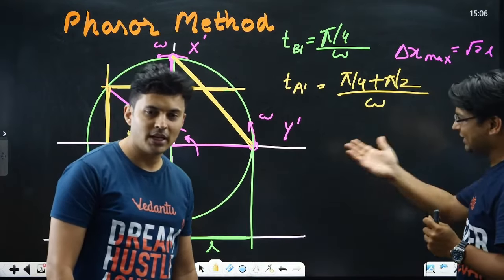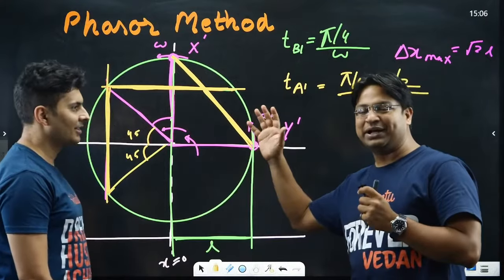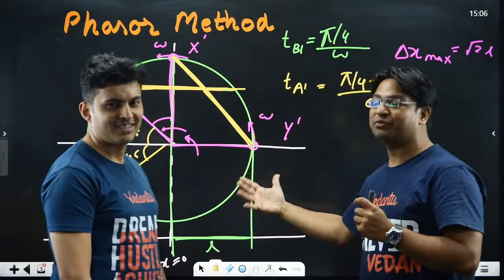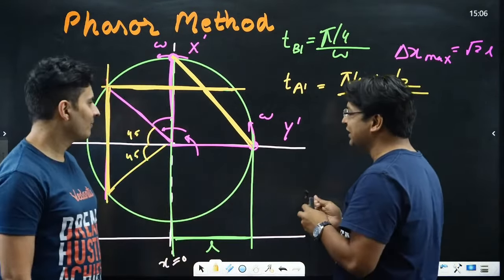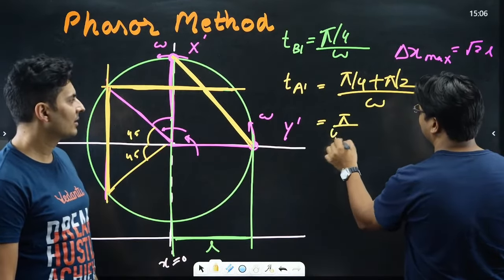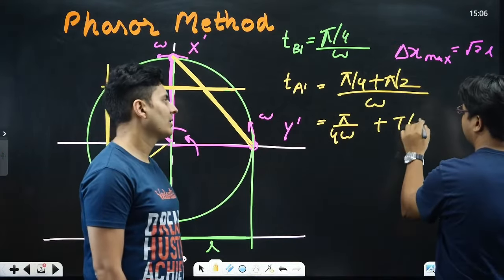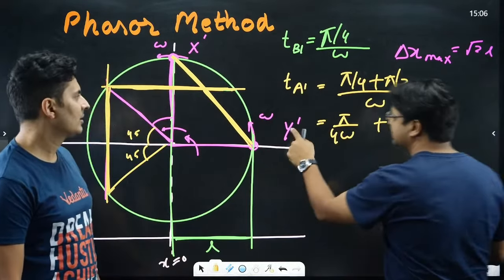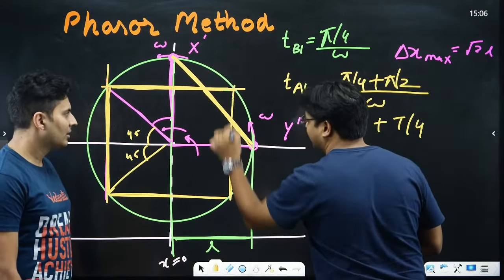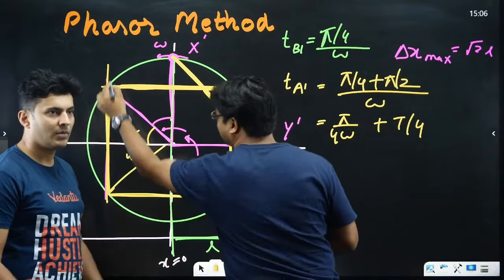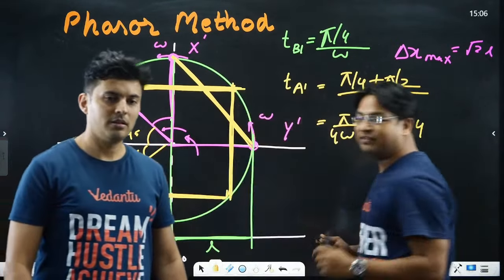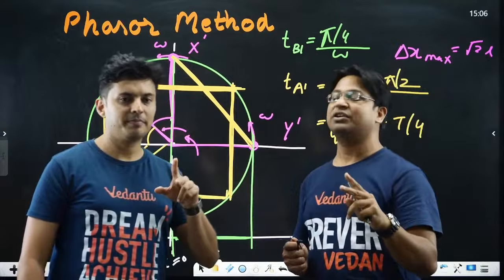Now, students, you should be good enough to predict what is going to happen next. After exactly T by 4, which is what pi by 2 by omega is, we get pi by 4 omega, the previous value, plus T by 4. From this time, after another T by 4, the rod will become horizontal. After another T by 4, the rod will become vertical. Another T by 4, again horizontal. So after every T by 4 period, event A and event B will happen alternately.